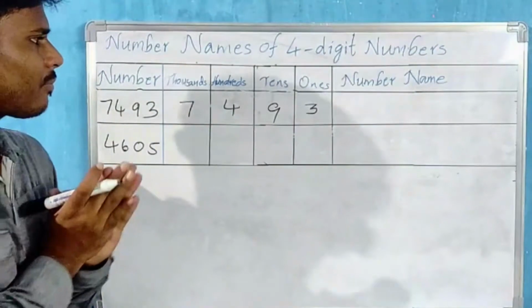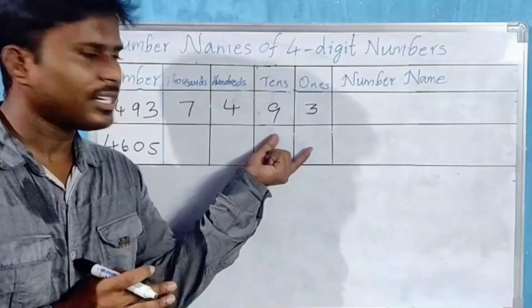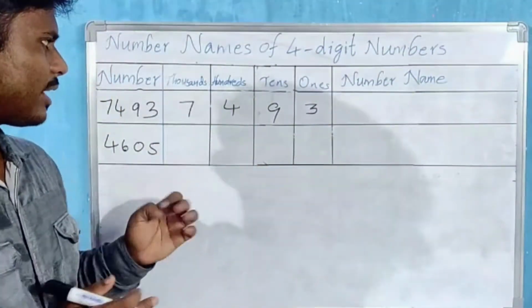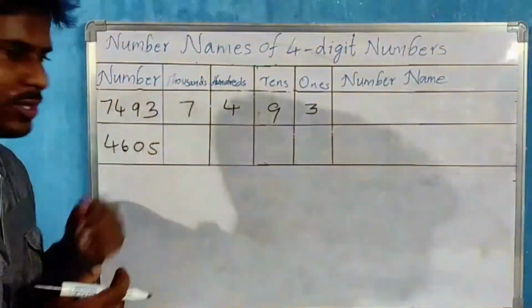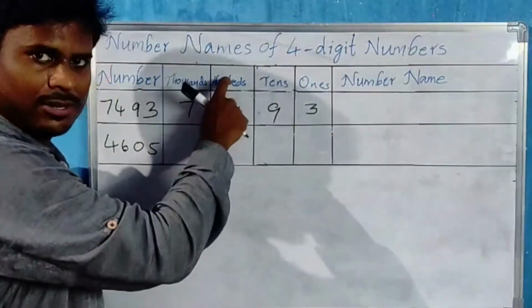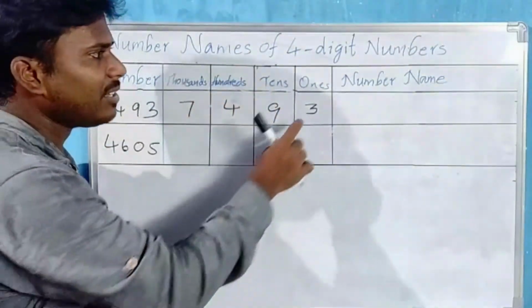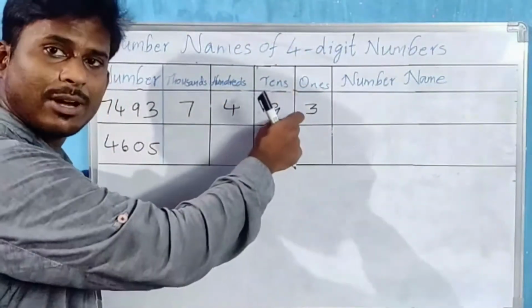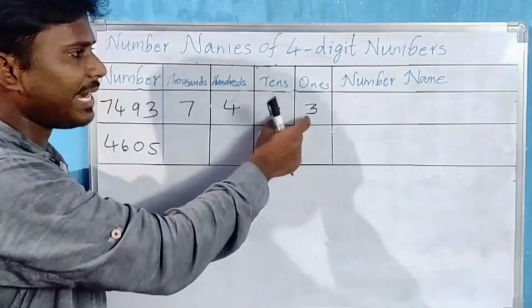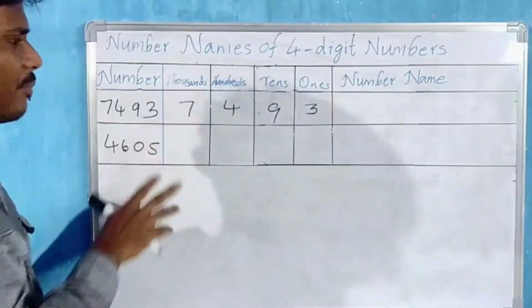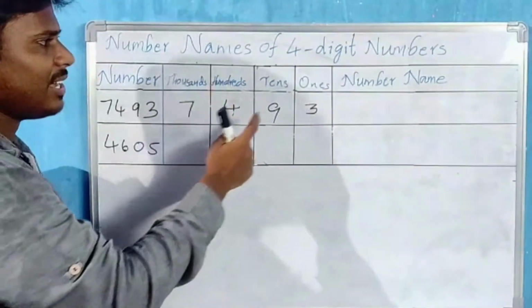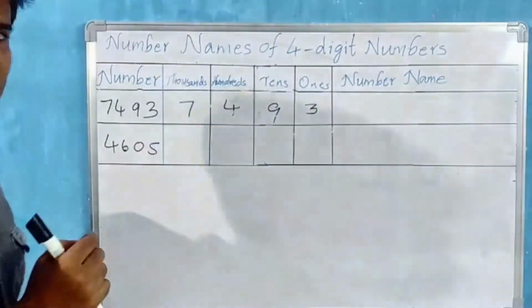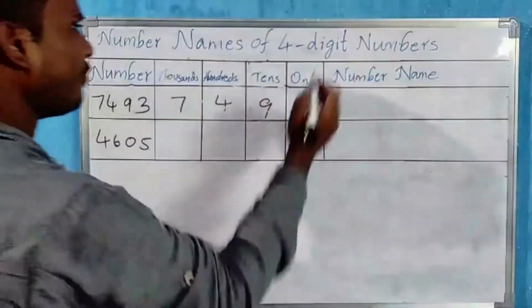Okay. Now how to write the number name? Always these two digits, tens and ones, we have to read together. Now let us read place wise. This is 7,400. 9 tens means 90. 3 ones, 3. But what I said, we have to read these two digits together: 93. So how do we form the number name? In this way: 7,493.